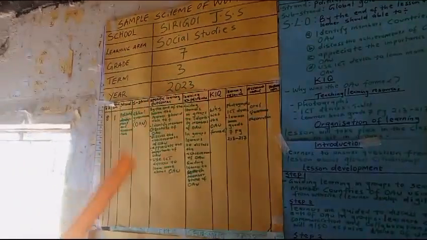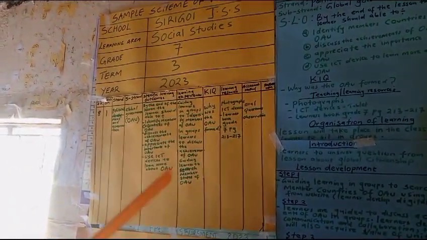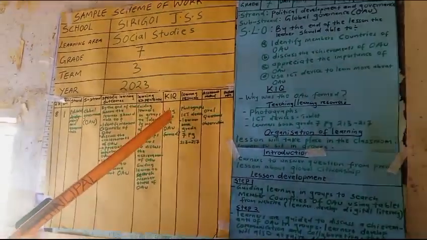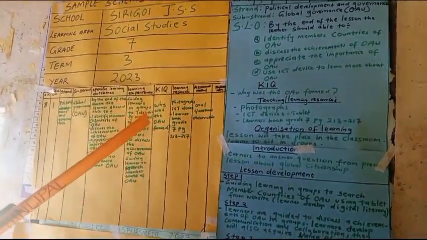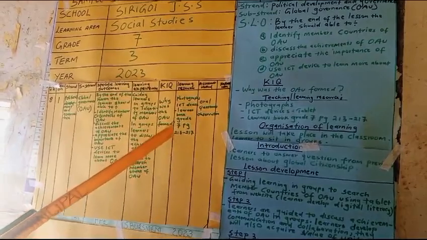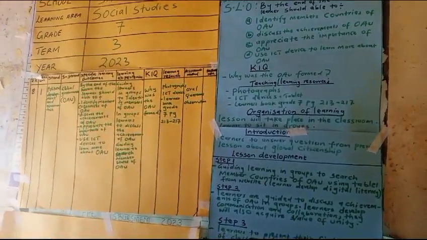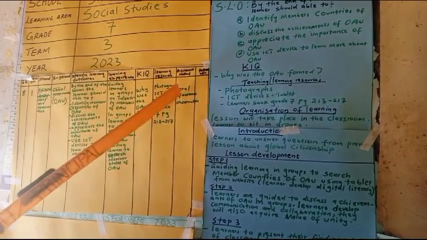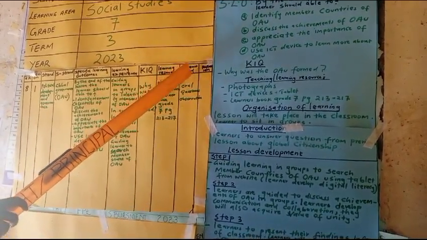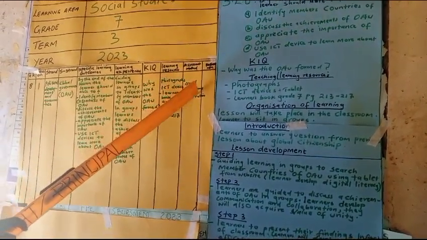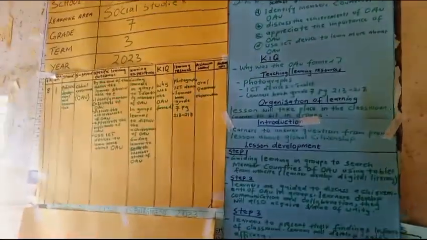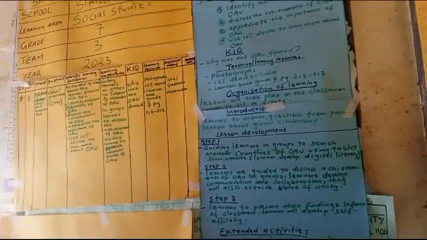Then you have a learning resource. We have photographs, we have ICT devices, we have learning book, grade 7, page 213 to 217. Then for assessment method, we have oral questions, then we have observation. So I've also prepared a sample lesson plan.